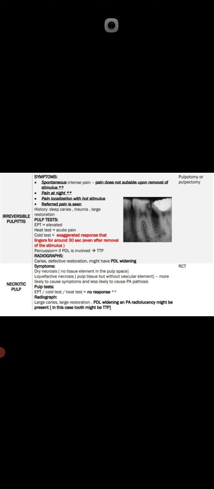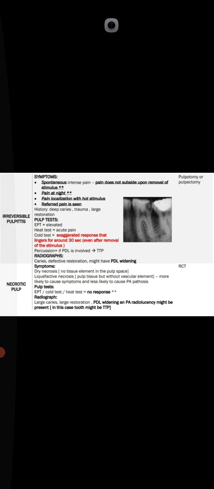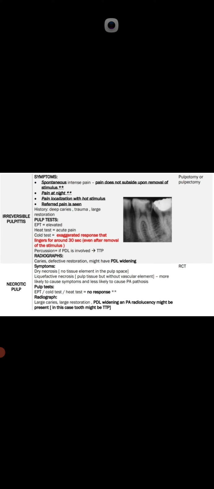Now, in irreversible pulpitis, the treatment is pulpotomy or pulpectomy, meaning root canal treatment. In necrotic pulp, root canal treatment. In normal pulp, no treatment is needed. In reversible pulpitis, filling. In irreversible pulpitis, RCT. In necrotic pulp, again RCT, root canal treatment. Now this is all about today's lecture, pulpal pathologies. After this video we will discuss periapical pathologies. Now today our topic is complete.